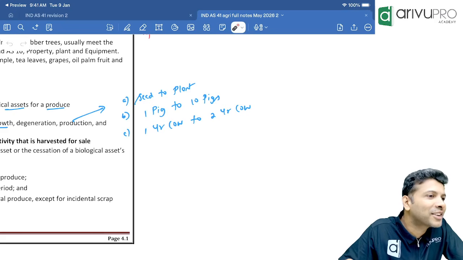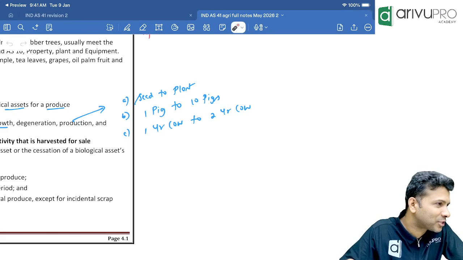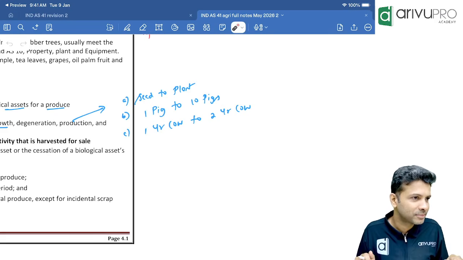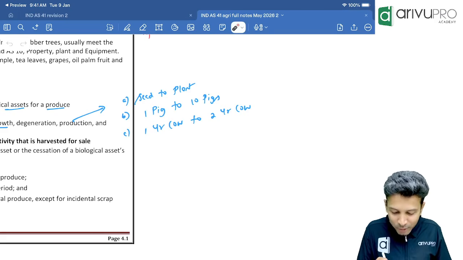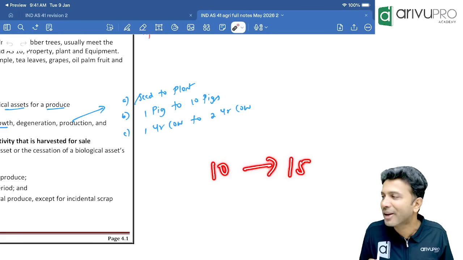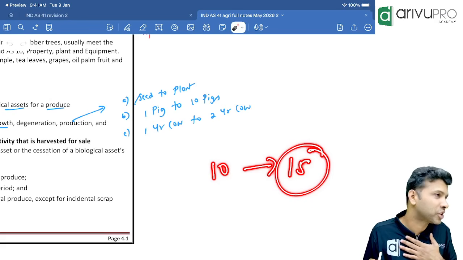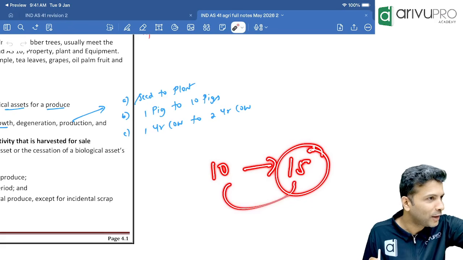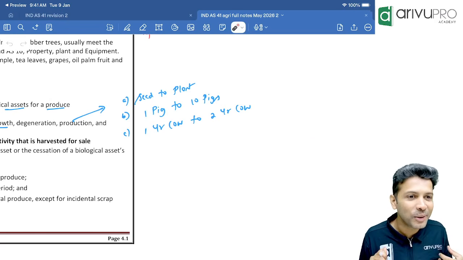Now, people, there are 10 tigers in a jungle at the beginning of the year. At the end of the year, they have become 15 tigers. Can I say that 15 tigers is my biological asset and show it in the balance sheet? I am in Karnataka. Let's say there is Bandipur, a national forest reserve. In Bandipur, there were 10 tigers and they have become 15 tigers. So can I show 15 tigers as an asset in my balance sheet? No. Biological transformation has happened, 10 has become 15, but I will show no. Why are you laughing? Alright, I can show no.